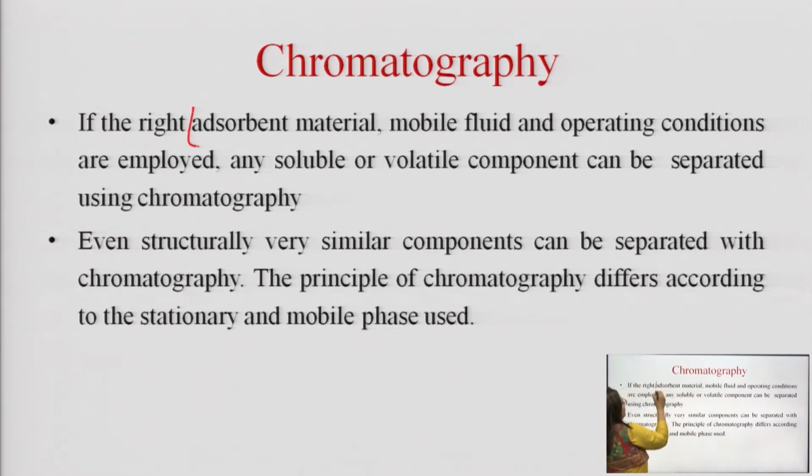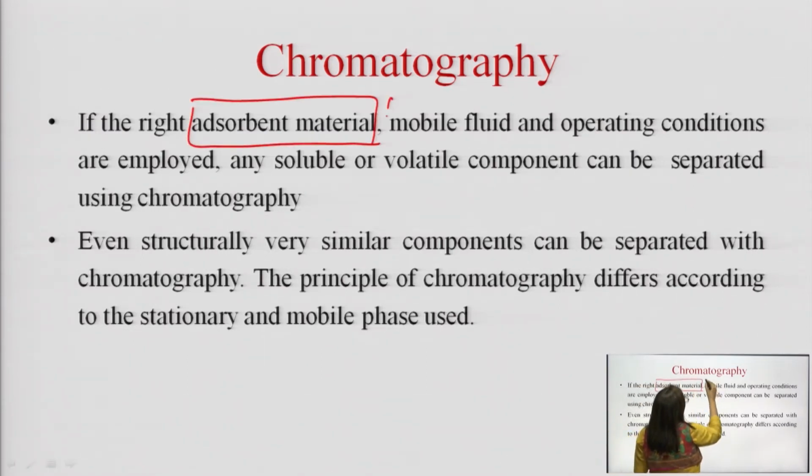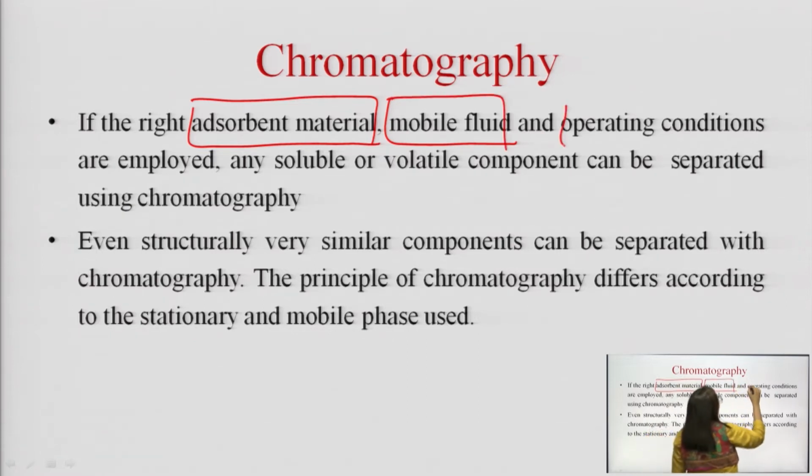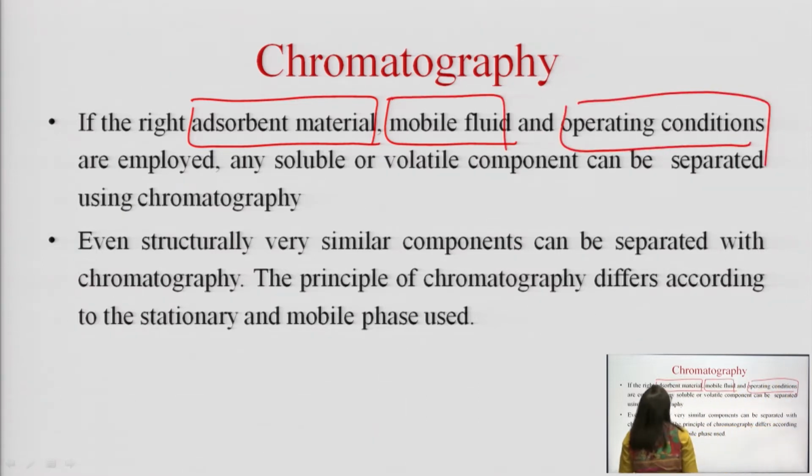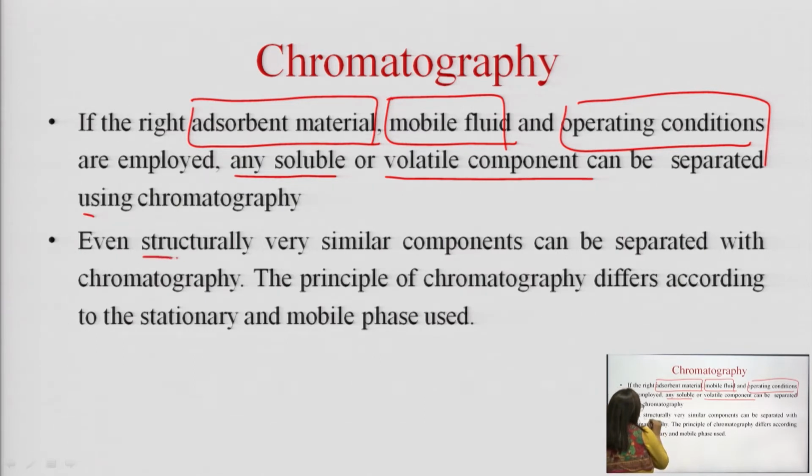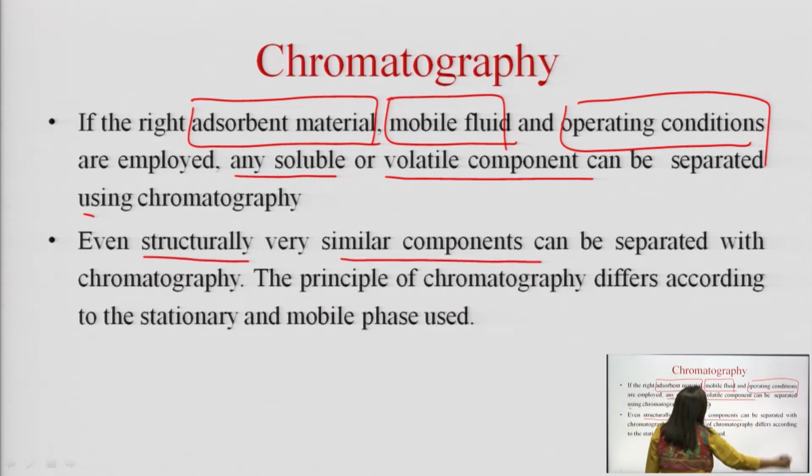If the right adsorbent material, mobile fluid and operating conditions are employed, any soluble or volatile component can be separated using chromatography. Even structurally similar components can be separated with chromatography.